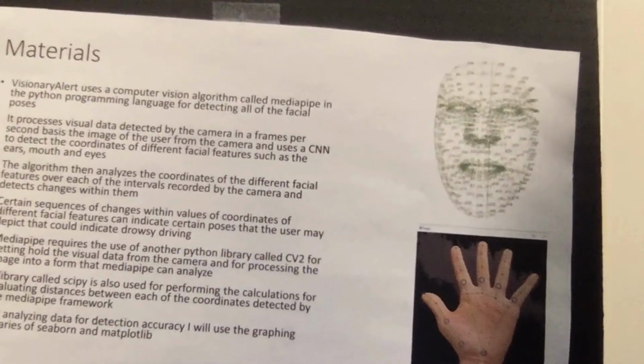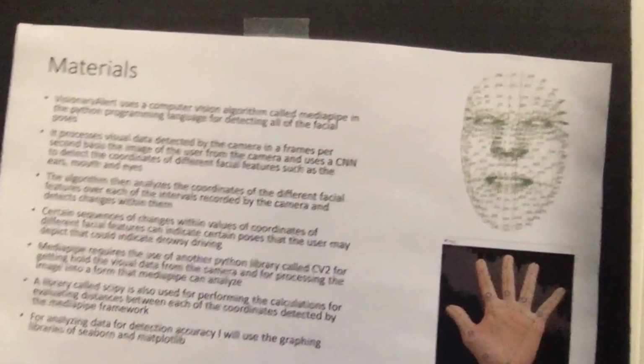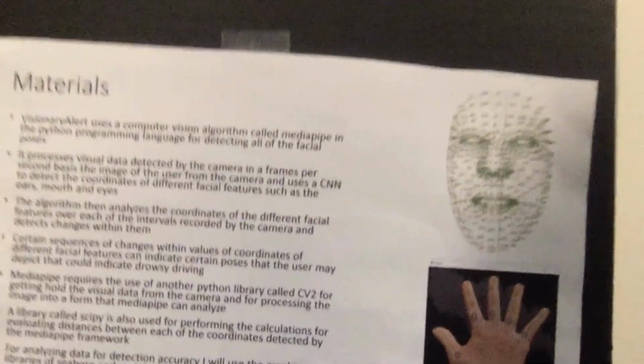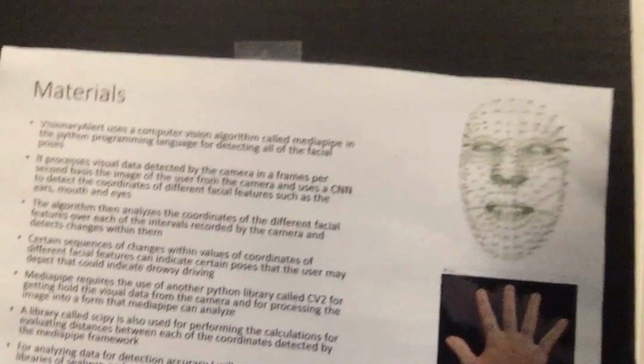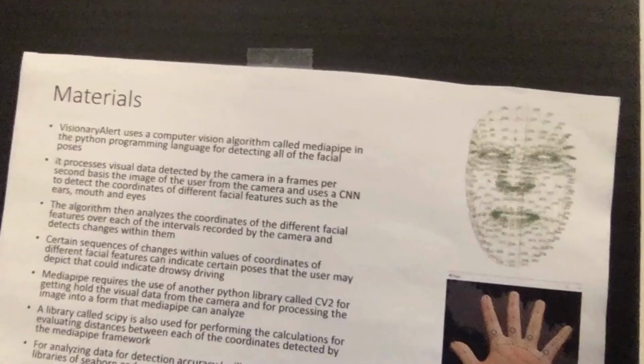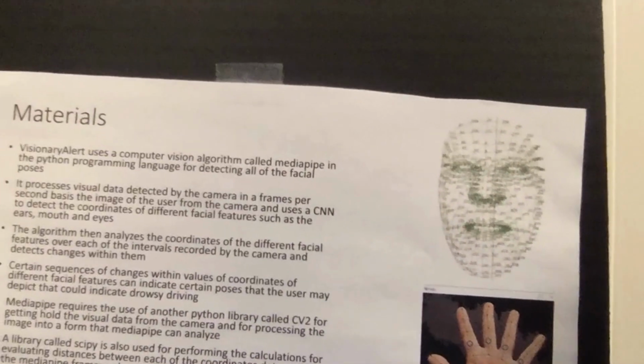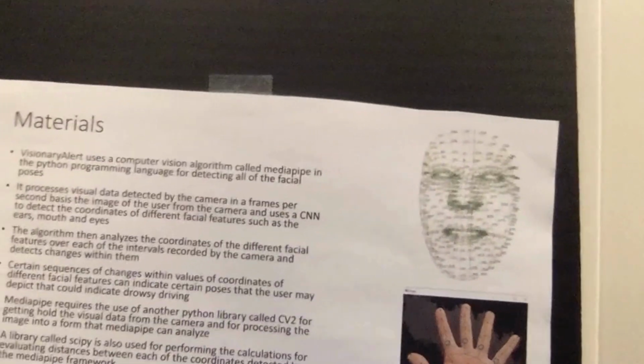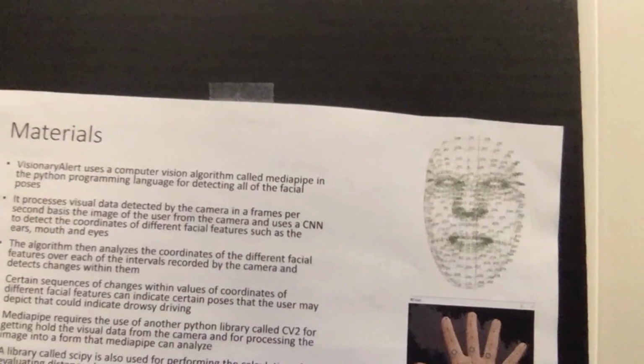Certain sequences of changes within values of coordinates of different facial features can indicate certain poses that the user may depict that could indicate drowsy driving. MediaPipe requires the use of another Python library called CV2 for getting hold of the visual data from the camera for processing the image into a form that MediaPipe can analyze.